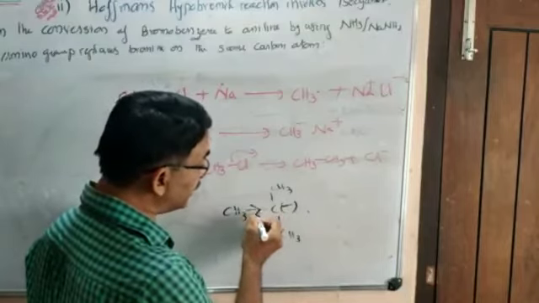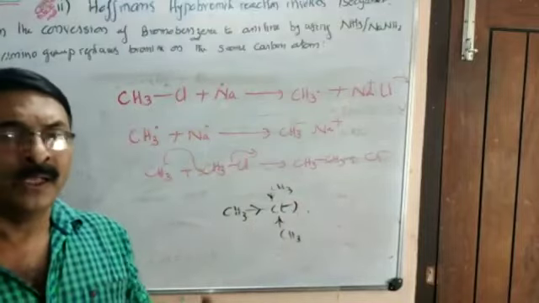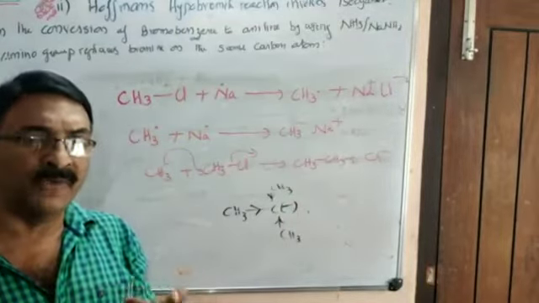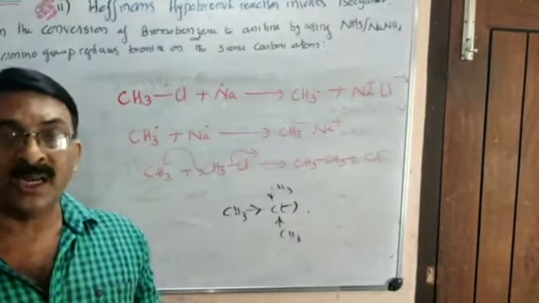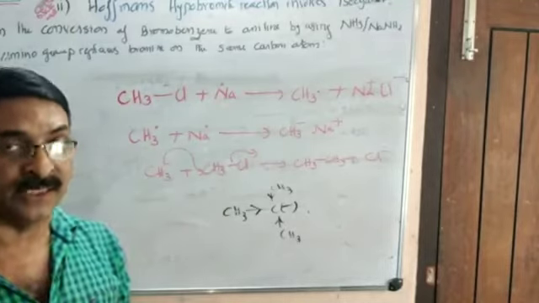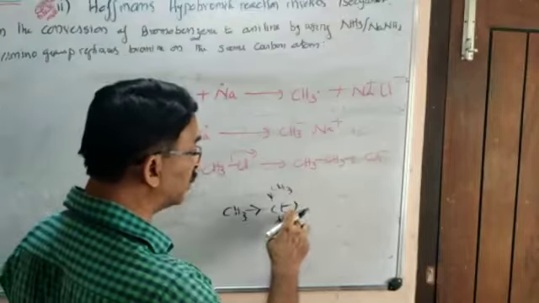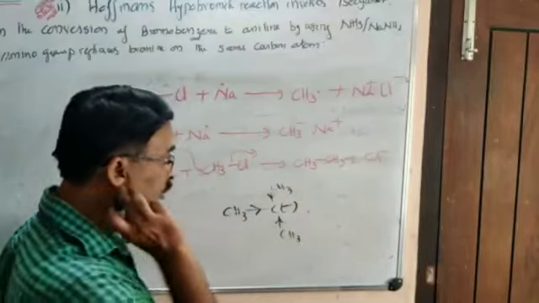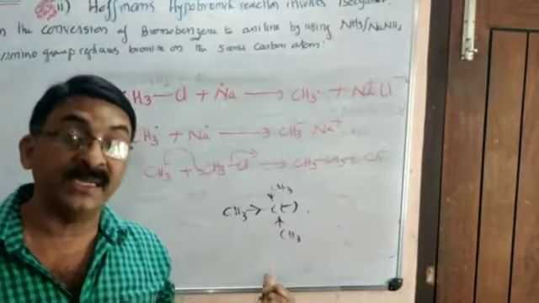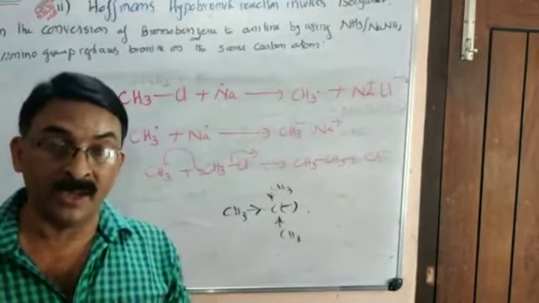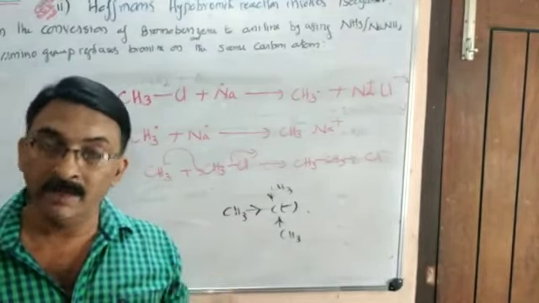That negative charge is intensified by the plus I effect of the three methyl groups. Charge intensification will always destabilize a species, whereas charge spreading or charge delocalization always stabilizes the species. Here it is charge intensification, because to a carbon which is already electron rich, electrons are pushed by the three methyl groups. This makes this intermediate unstable, and so such a reaction involving this as intermediate will not be favored. And so tertiary alkyl halides give only very poor yield.